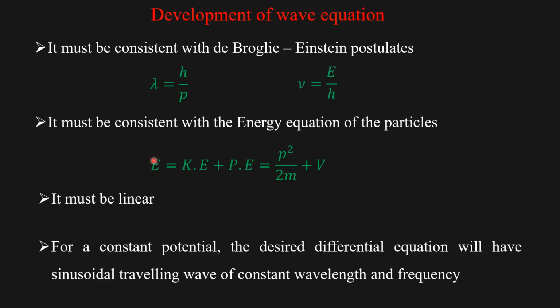That is, the total energy is equal to kinetic energy plus potential energy. Here kinetic energy is p squared over 2m and potential energy is V. So p squared over 2m plus V. And it must be linear. For a constant potential, the desired differential equation will have a sinusoidal traveling wave of constant wavelength and frequency.